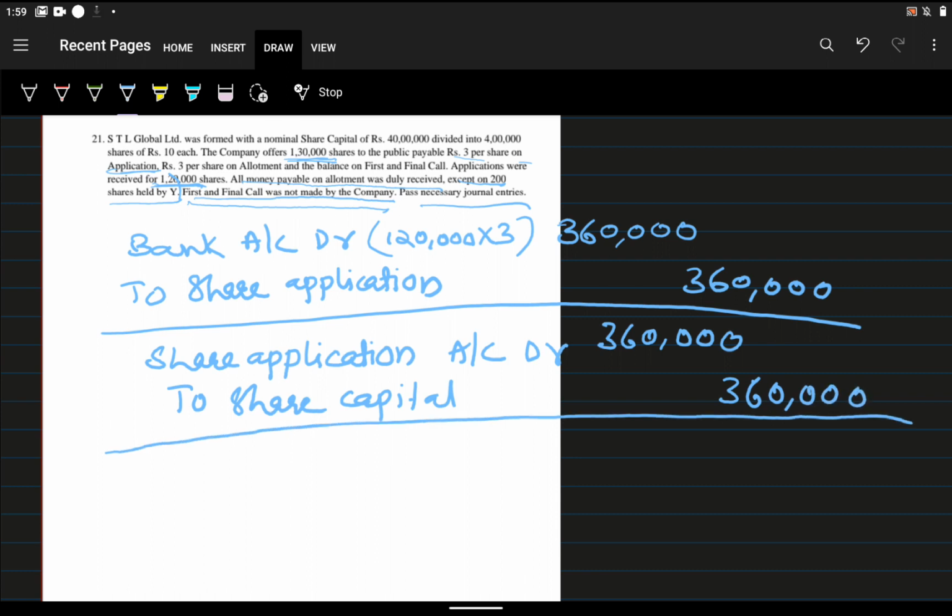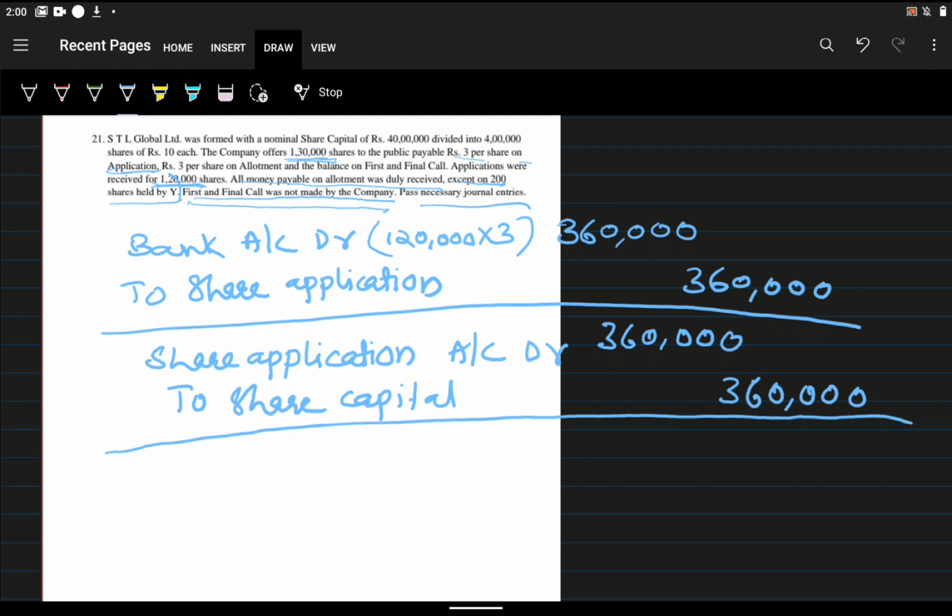Now we will directly go to the share allotment. For share allotment, there is a calls in arrears scenario for 200 shares, as given in the question. A person having 200 shares, held by Y, failed to pay. So we want to record that at the time of receiving the allotment money.